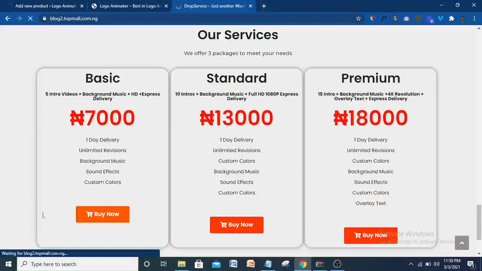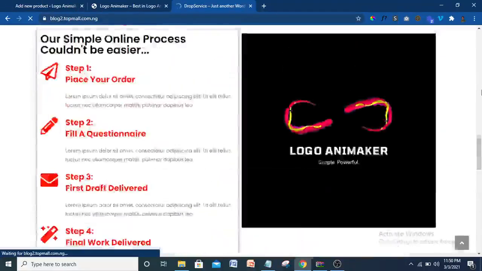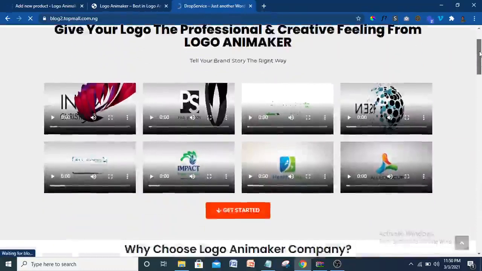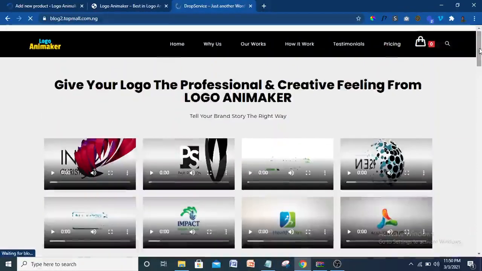their details. When they click on buy now, it will first give them a cart, so they can put it in a cart. Then after they have put it in the cart, the cart button is going to appear up here. So after they have put it in the cart, then you go to them to check out. Then after they pay, a form will be given to them automatically.